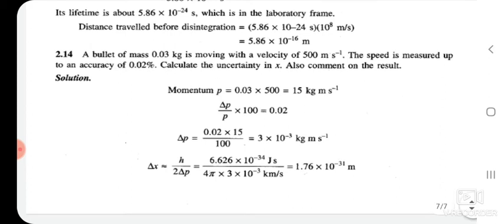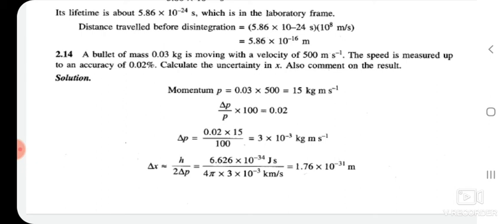First, the momentum is the product of mass into velocity. Here mass is 0.03 kg and velocity is 500 meter per second. If you multiply, you will get 15 kg meter per second. Now, accuracy in momentum is 0.02%, which means delta p by p into 100 is equal to 0.02. Now I want to find out delta p, which is equal to 0.02 into 15 divided by 100, which is equal to 3 into 10 to the power of minus 3 kg meter per second.